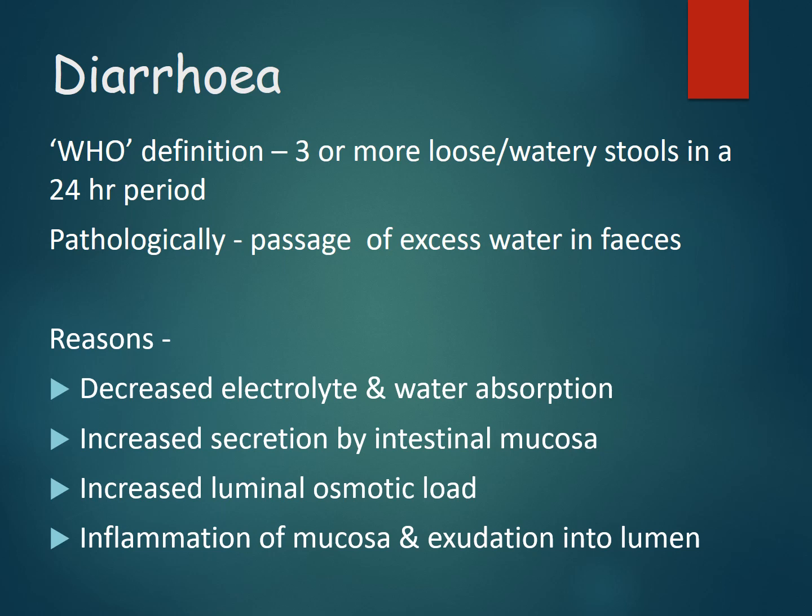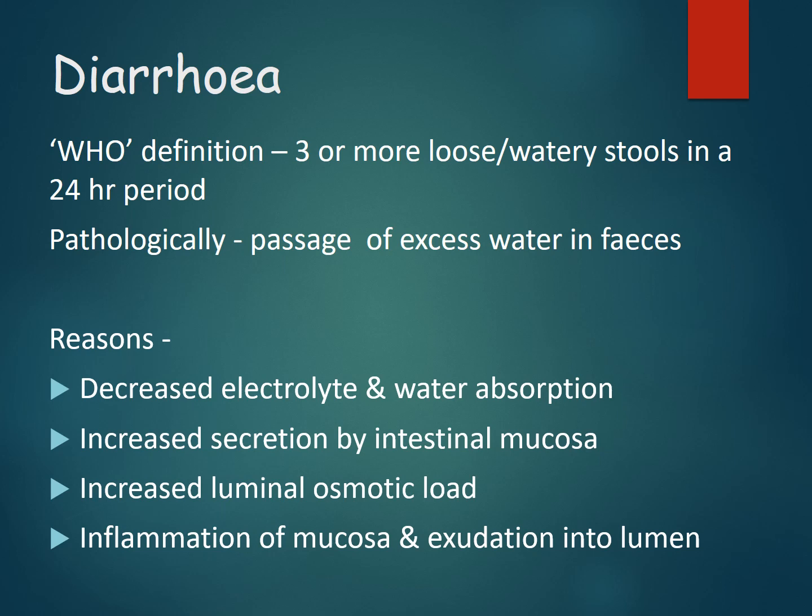The next important reason is increased luminal osmotic load. We know about osmosis, where water moves from lower concentration to higher concentration, and our body will try to make it isosmotic. So when there is a higher osmotic level content in the gut or intestine, the mucosa will try to make it isosmotic by giving some water from the cells into the lumen.